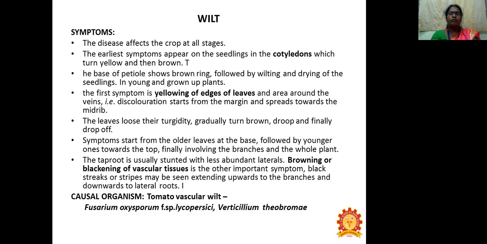The taproot is usually stunted with less abundant laterals. Browning and blackening of vascular tissue is the other important symptom. Black streaks or stripes may be seen extending upward to the branches and downward to the lateral roots. Causal organism, tomato wilt, vascular wilt, Fusarium oxysporum forma speciales lycopersici, and another wilt of tomato is Verticillium dahliae.